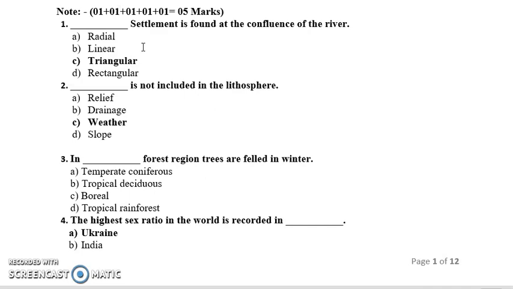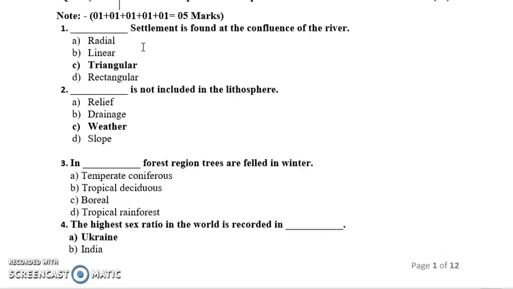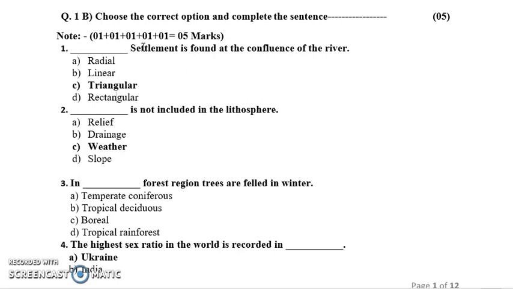Next, dash is not included in the lithosphere. So what is not included in the lithosphere? The answer is weather. Next, in dash forest region, trees are shed in winter. We have the options temperate, coniferous, boreal and tropical rainforest. The right answer is tropical deciduous forest. In such a type of forest, the trees shed their leaves in winter.